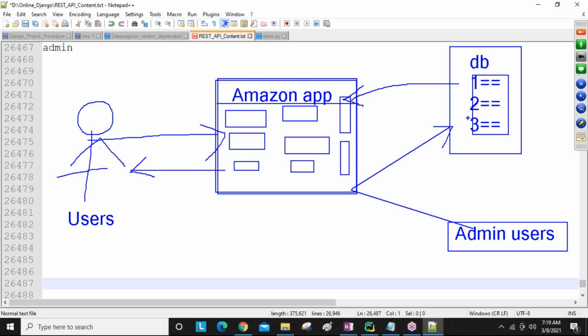So to maintain all this data, an admin application is required for every application. If you are taking Amazon, BookMyShow, Flipkart, Zomato, Swiggy, anything. So if you are developing your Amazon application using the Django framework, for the admin people's interaction purpose, one admin application readily comes, guys. We are not developing it. If you are a Java developer or .NET developer, we need to write this admin application separately.